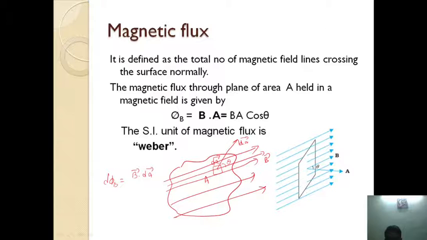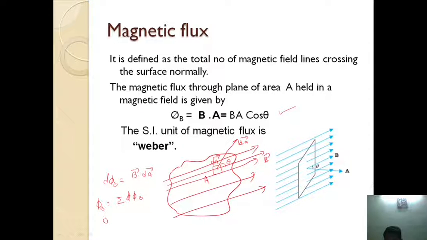In the case of a uniform magnetic field, you can use this formula. In the case of a non-uniform magnetic field, you have to divide the area into small elements and find the magnetic flux through each element. Let dΦ_B be the magnetic flux through one such element, which equals B dot dA. And what is the total magnetic flux? The total magnetic flux can be obtained by adding the small elements dΦ_B.